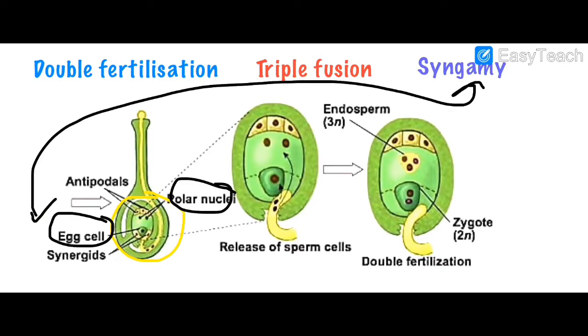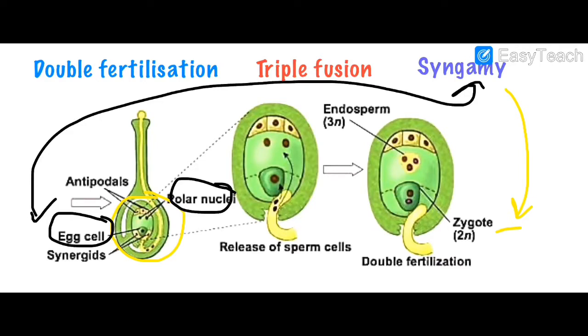So what is syngamy? Syngamy is fusion of one male gamete with the egg cell. Here the product formed is the zygote. So the product of syngamy is zygote.